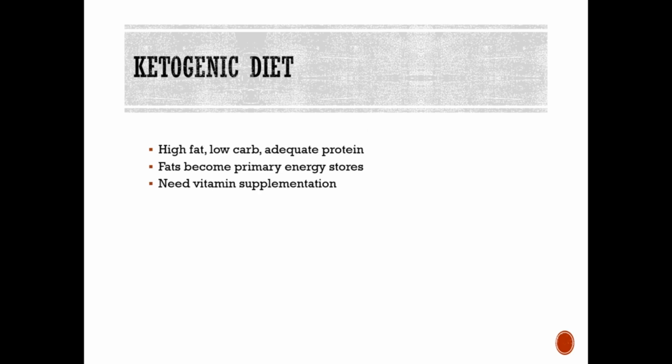Another treatment that you may see is a ketogenic diet. So this is a high-fat, low-carb, adequate protein type diet. It forces the body to use fats as the primary energy stores instead of glucose. So this diet is deficient in vitamins, so they will need a vitamin supplement. And this ketogenic diet, it's found to help control seizures, and the control is sometimes comparable to anti-epileptic medications. So this is based on the finding that starvation, which burns fat for energy, has an anti-epileptic effect, but the mechanism of action is really still not well understood. But many may still try this in order to help reduce seizure activity.